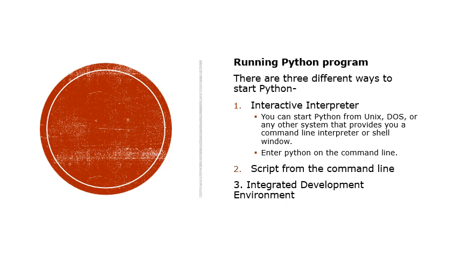Now, to run a Python program, there are three different ways. One is through the interactive interpreter. You can start Python from Unix or any other system that provides you with a command line interpreter or shell window. So you can try this from a shell window. For those of you on a Windows system, you just open the command line and type python to know the Python version installed on that system. From that point, you can execute simple instructions such as 1 + 1, 2 + 1, 3 + 2, as we earlier explained in the previous slides.